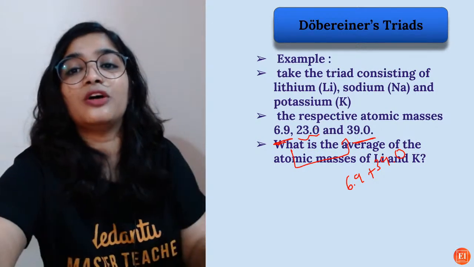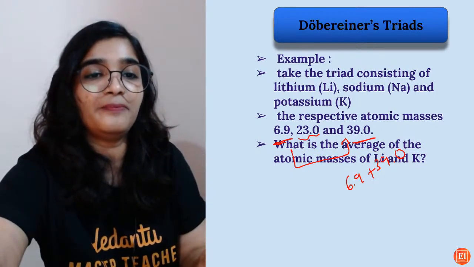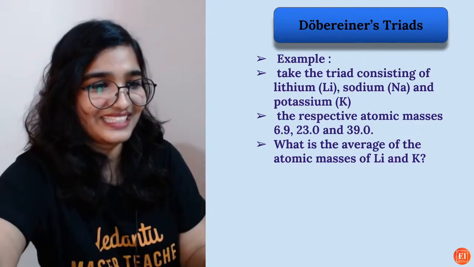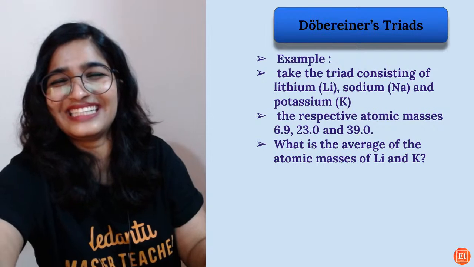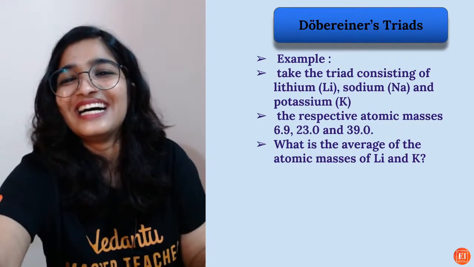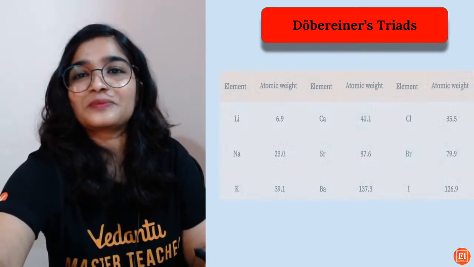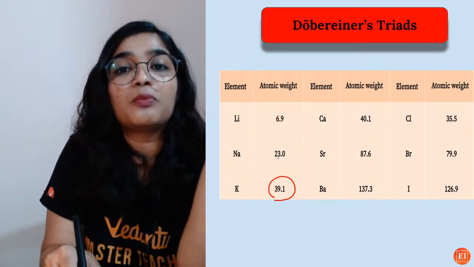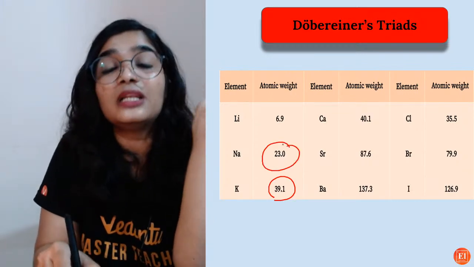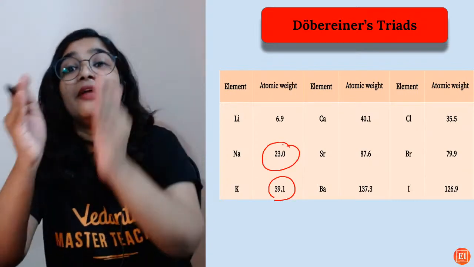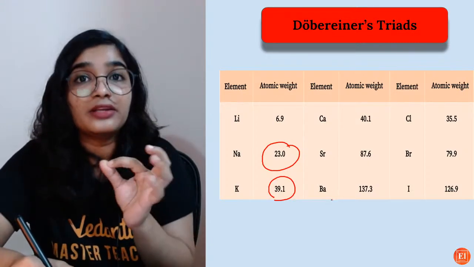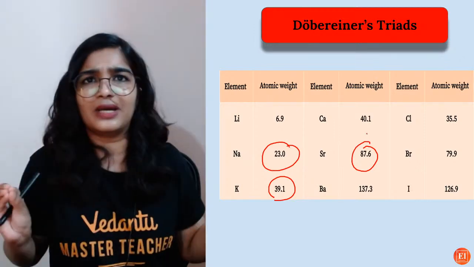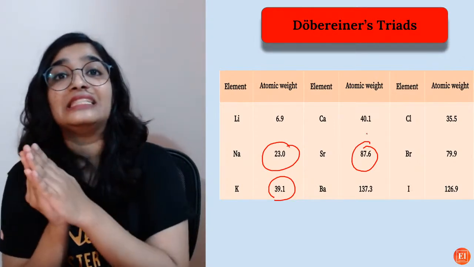Do not just say 23; it will come around 23 something. Then take calcium and barium; the atomic mass will be roughly around 87.6.